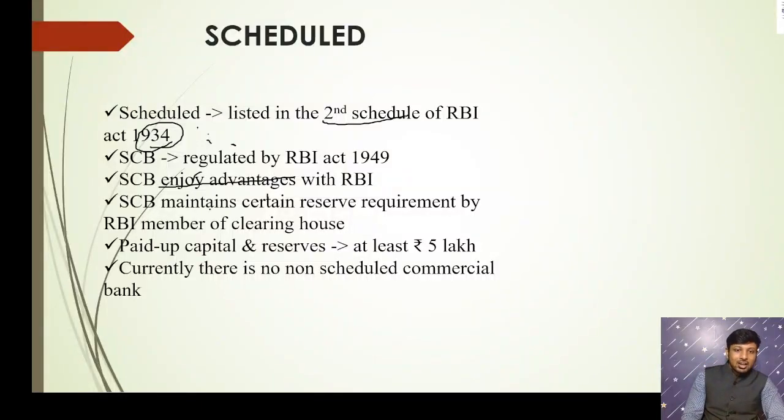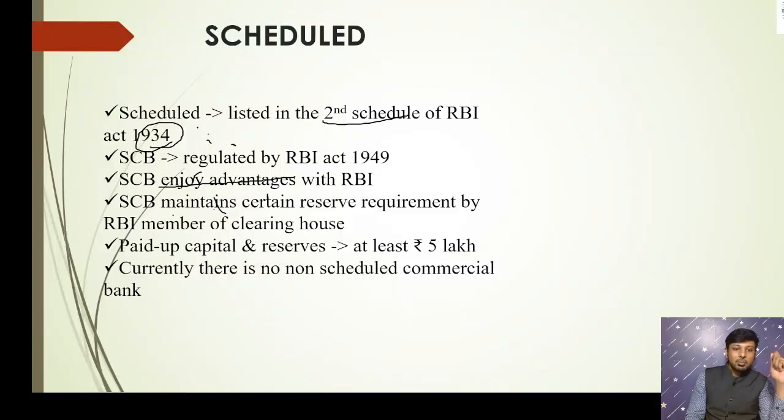And one more thing: as you all know, a bank has to maintain certain reserves such as CRR or SLR. Under the CRR, a scheduled bank has to maintain 4.5% in the form of cash with the RBI. But for the non-scheduled bank, there is no such requirement. The non-scheduled bank should maintain the CRR, but no need to maintain it with the RBI. Rather, that bank will be maintaining the cash reserve ratio within itself, unlike the scheduled bank, which maintains it with the RBI.